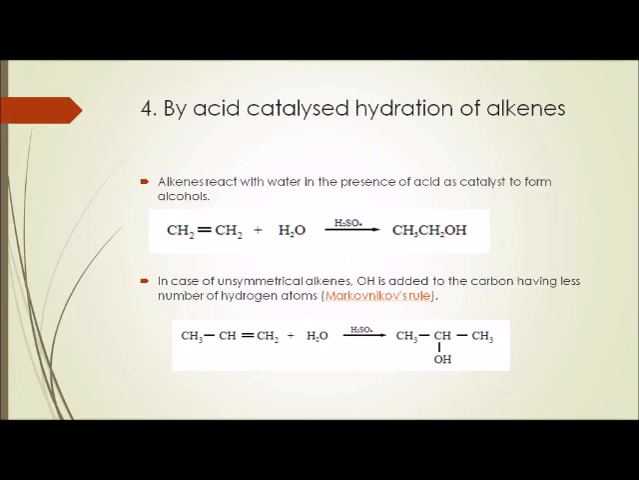The fourth method is by acid catalyzed hydration of alkenes. Alkenes react with water in the presence of acid as catalyst to form alcohol. Ethene reacts with water in the presence of acid, it will form ethanol. In case of unsymmetrical alkene, OH is added to the carbon having less number of hydrogen atoms. It follows Markovnikov's rule. Propene is an example of unsymmetrical alkene. When it reacts with water in presence of acid, it will produce propan-2-ol.